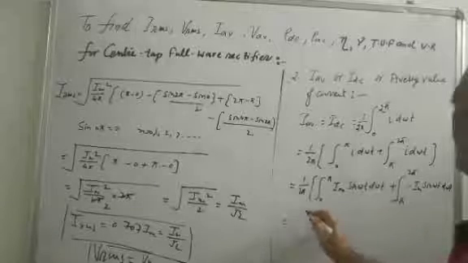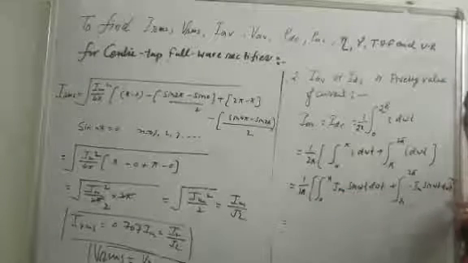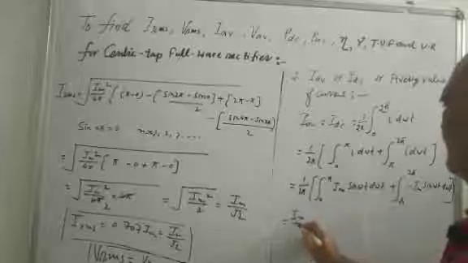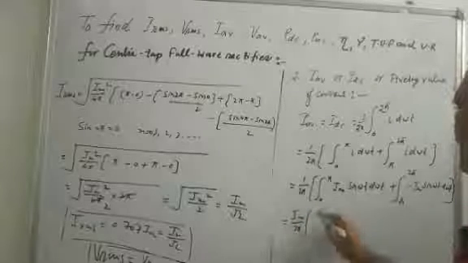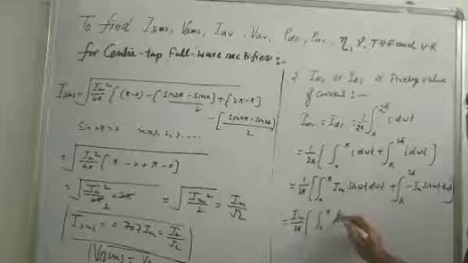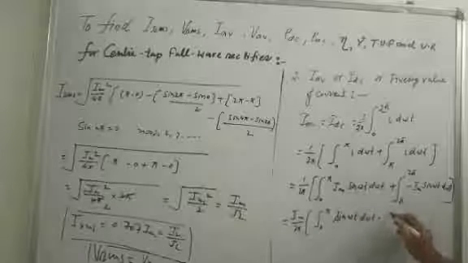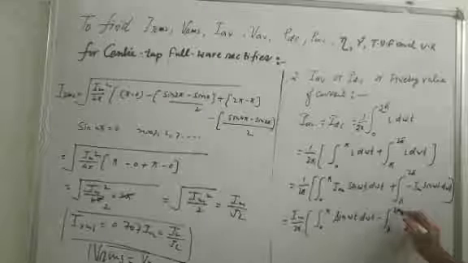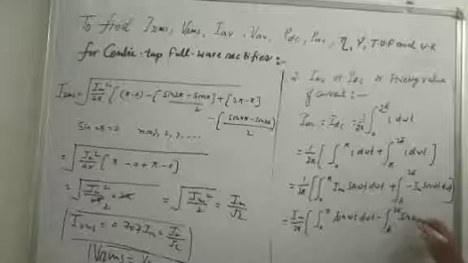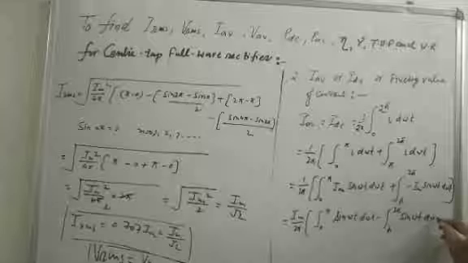Take Im common here. Im by 2 pi, limit 0 to pi sin omega t d omega t minus pi to 2 pi sin omega t d omega t.